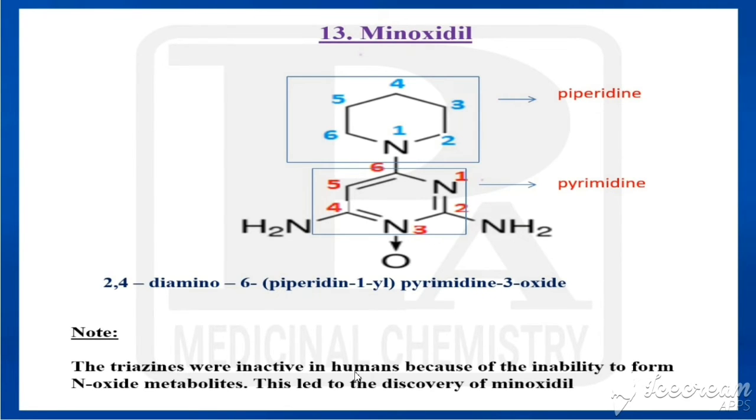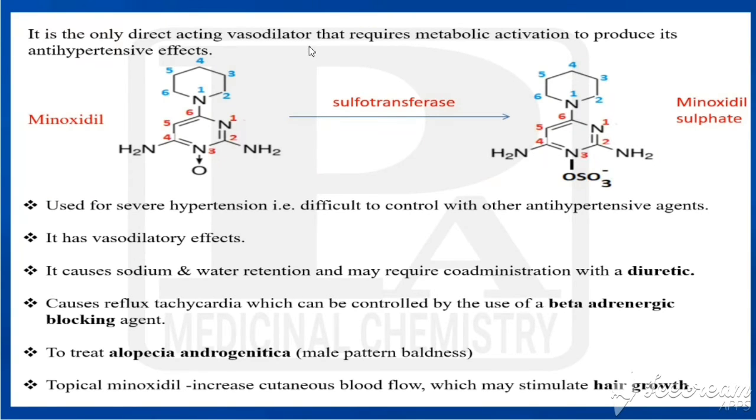Usually triazines were inactive in humans because of the inability to form an N-oxide metabolite. So that led to the discovery of minoxidil. It is the only direct acting vasodilator that requires metabolic activation to produce its antihypertensive effect. Already we have known this is called minoxidil. By means of sulfotransferase we get minoxidil sulfate. So instead of oxygen we have OSO3 minus. So what is the enzyme used for this? That is called sulfotransferase.